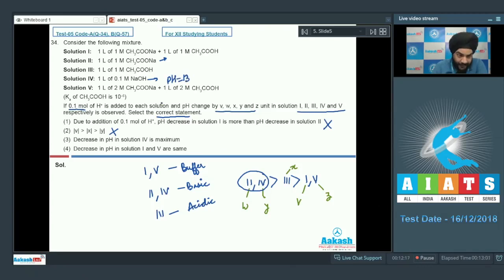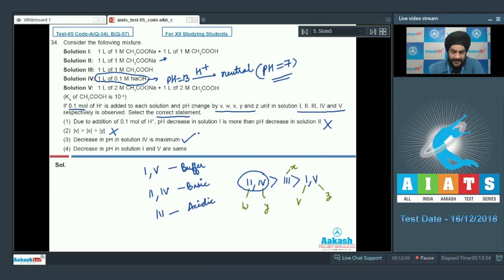And due to addition of 0.1 moles of H plus, the complete solution is going to get neutralized. And due to neutralization, the pH will now be equal to 7. So students, we can see that the maximum pH change will be observed in the case of solution 4, where there will be a change in 6 units of pH. Okay students, so the statement 3 is correct. If you look at statement 4 now, decrease in pH in solution 1 and 5 are same.